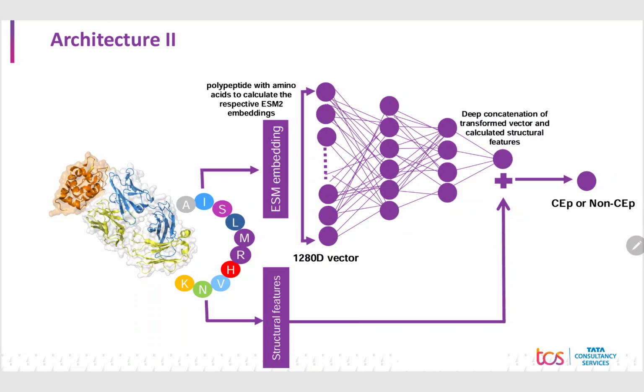In the second model, the ESM2 embeddings were transformed through the first 3 layers of the neural network. Then the transformed feature vector was concatenated with different combinations of the structural features, which was passed through the final layer of the neural network.